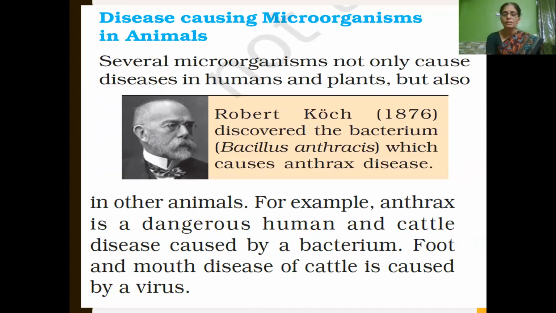And the scientist Robert Koch, in 1876, discovered the bacterium Bacillus anthracis. Bacillus denotes the shape of the bacteria, rod-shaped, so it is called Bacillus anthracis, which causes anthrax disease. So the disease name is also given by the name of the bacteria itself. Bacillus anthracis causes the disease anthrax, which was discovered by the scientist Robert Koch in 1876.